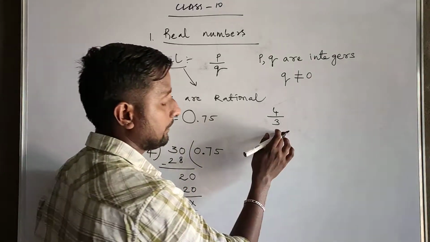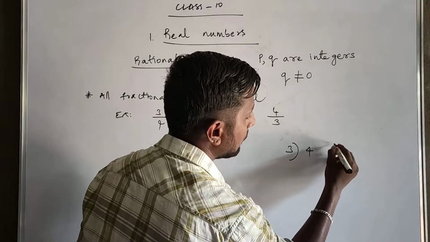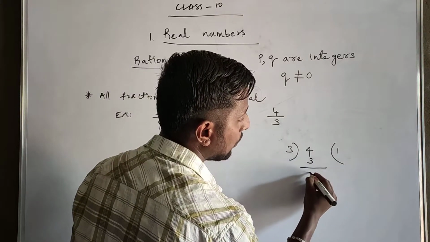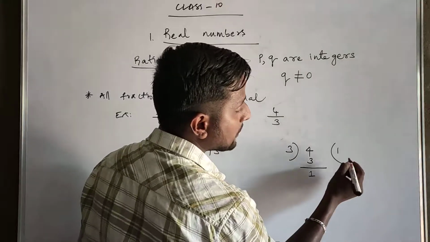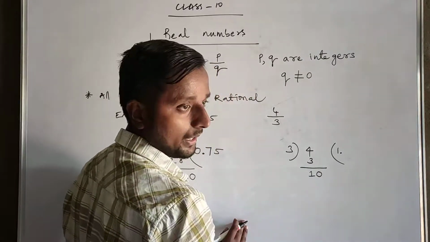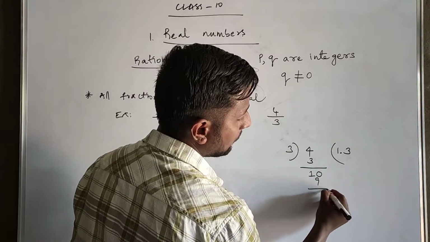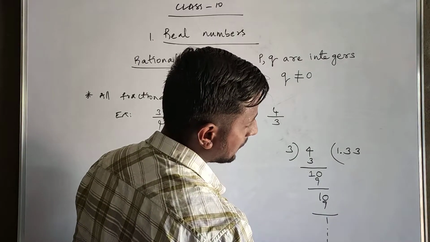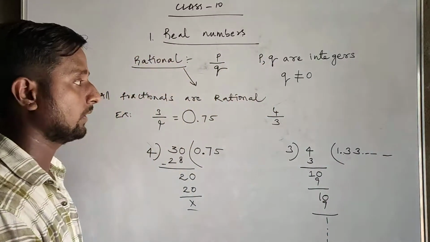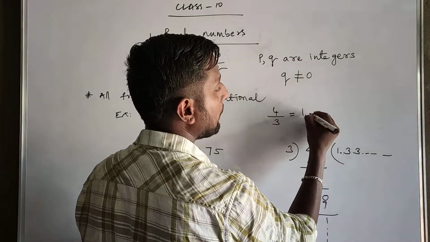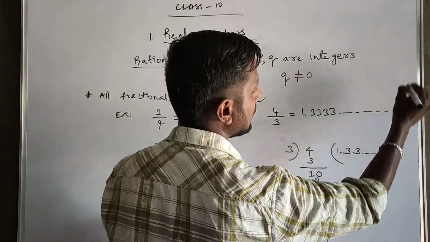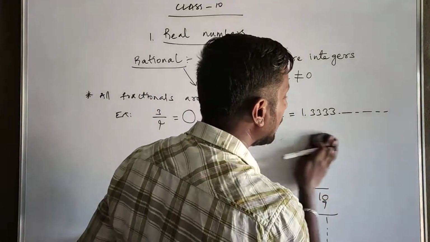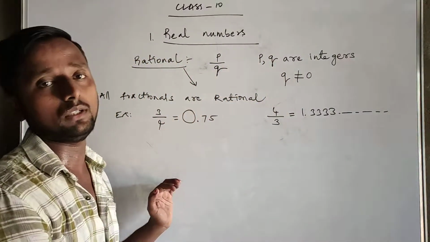Now 3 divides 4, and 4 is larger than the divisor. 3 ones are 3, 4 minus 3 is 1. It's not divisible by 3, so decimal, then it will become 10. 3 threes are 9, again 1, decimal 10. 3 threes are 9, again 1. The division continues, the 3 continues here. 1.33333333, and so on.